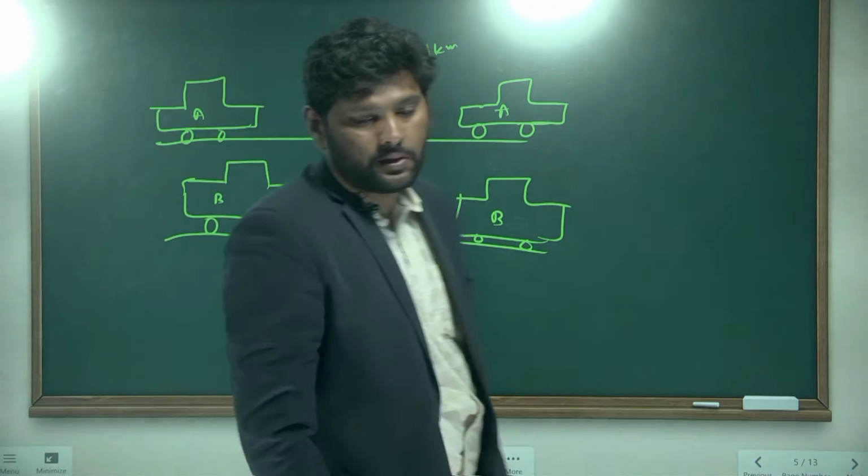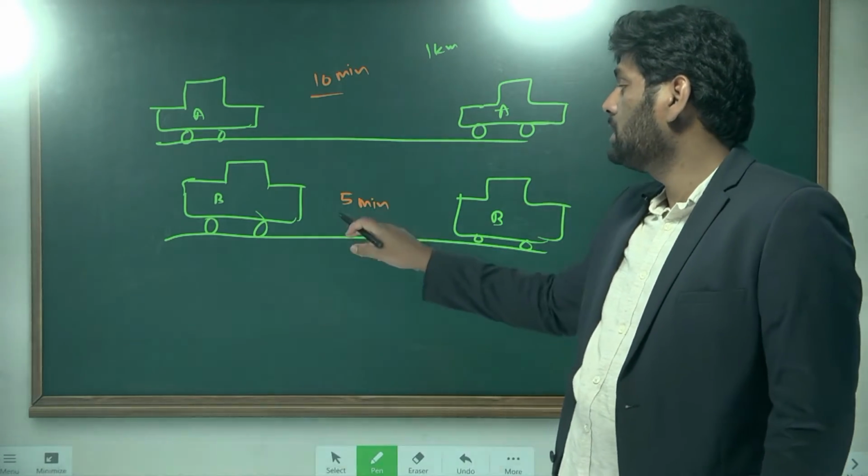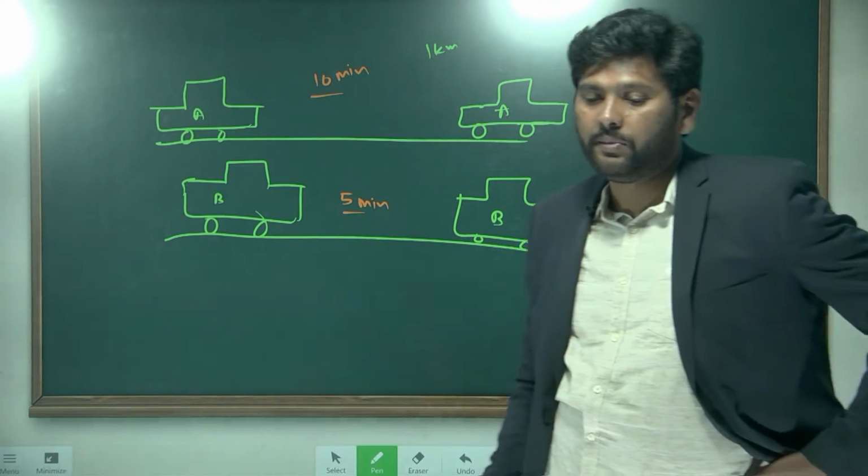Same distance, but the first car took 10 minutes, the second car took 5 minutes.